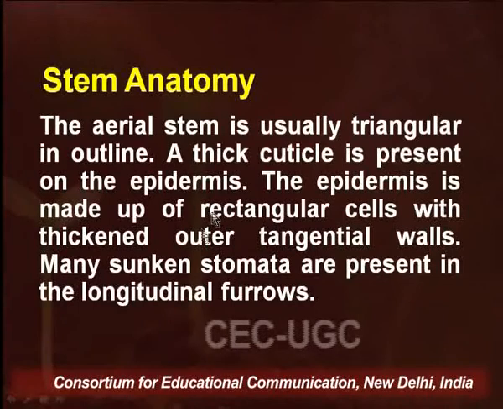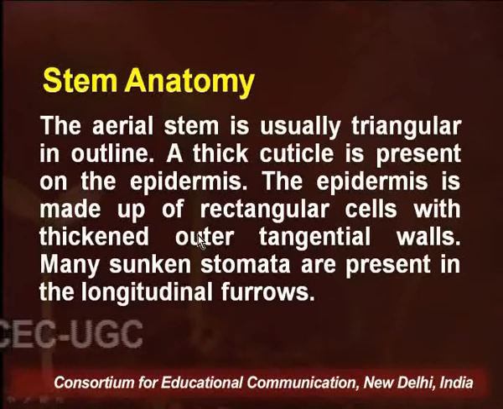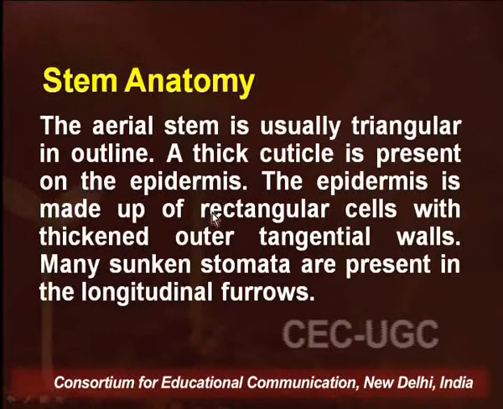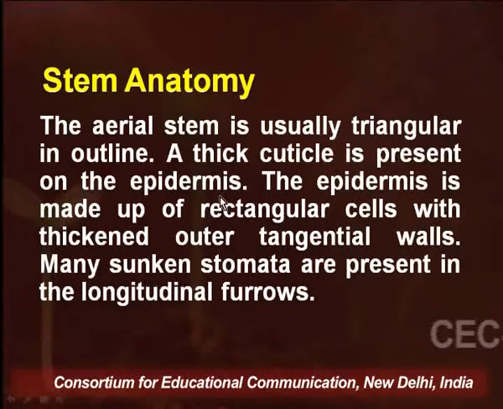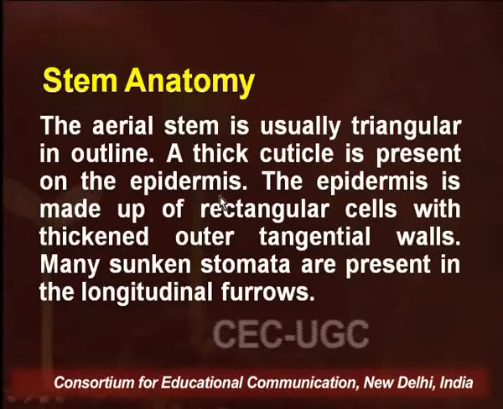As far as the aerial stem is considered, it is usually triangular in outline, and the cuticle is thick. Epidermis is made up of rectangular cells which are thickened on the outer tangential walls. Many sunken stomata are also present on the longitudinal furrows.